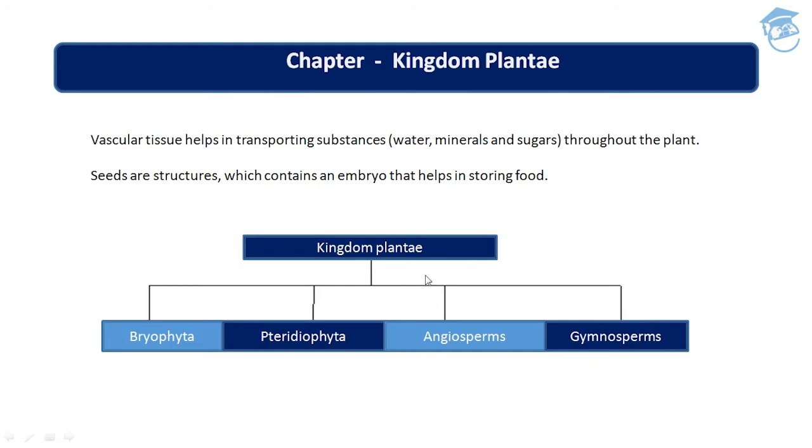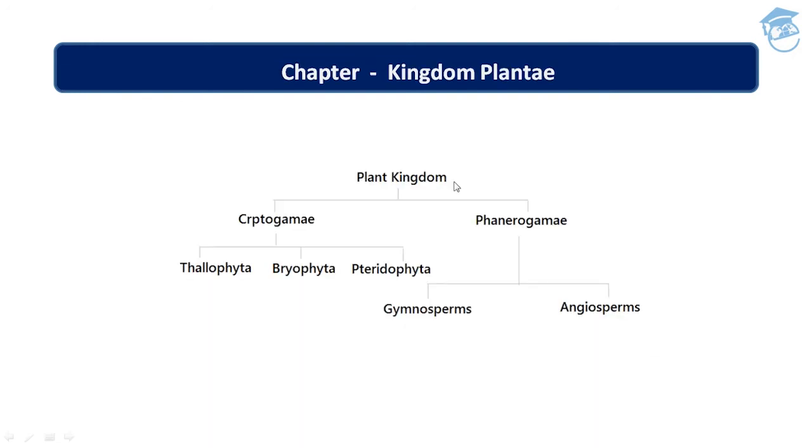So Kingdom Plantae is divided into Bryophyta, Pteridophyta, Angiosperms, and Gymnosperms, if you see it in a broad way. Although five are there, Thallophyta is also there, but broadly, if you see, it is Bryophyta, Pteridophyta, Angiosperms, and Gymnosperms. The plant kingdom is divided into two: cryptogams and phanerogams. Cryptogams are of three types: Thallophyta, Bryophyta, and Pteridophyta, and phanerogams are Gymnosperms and Angiosperms.